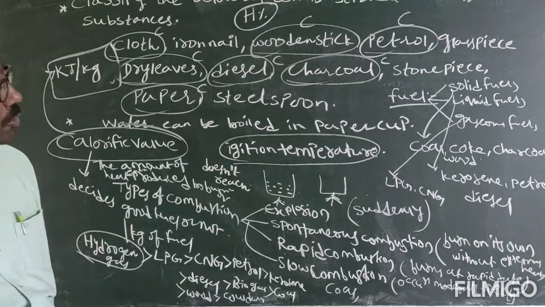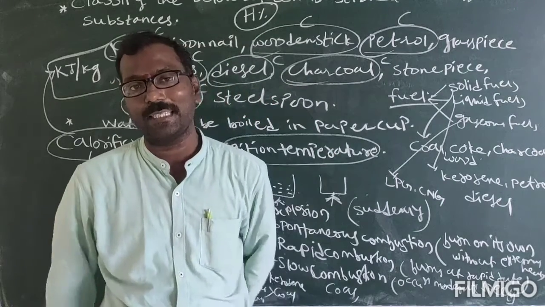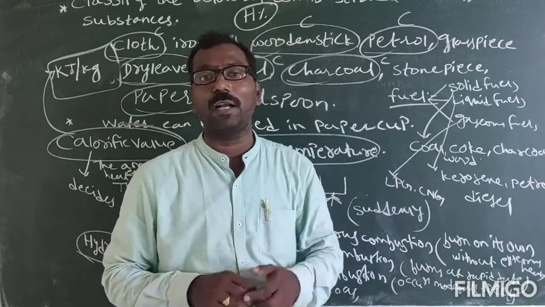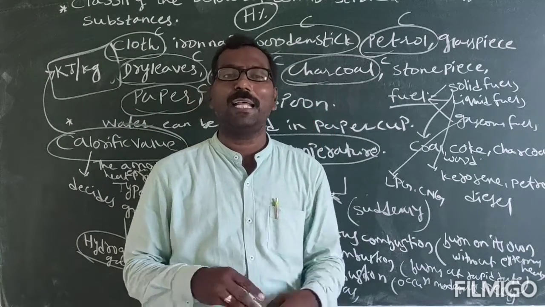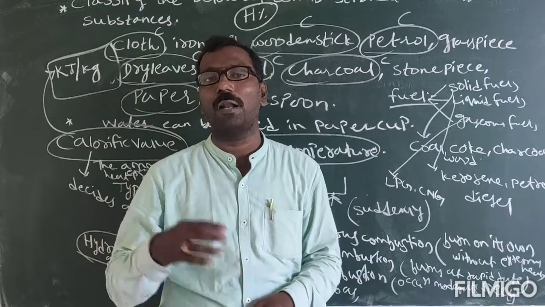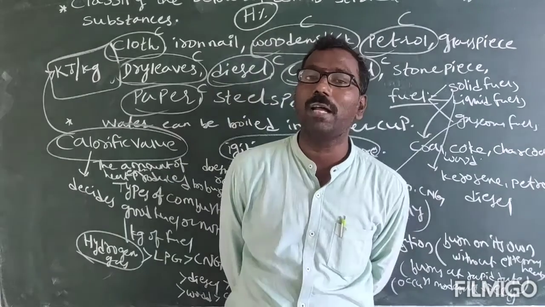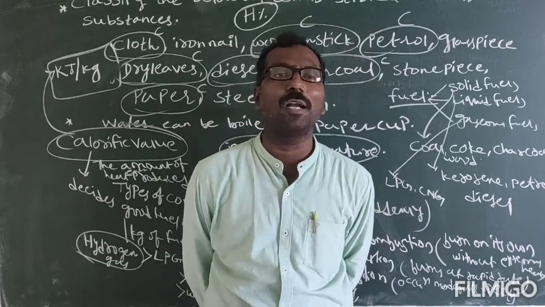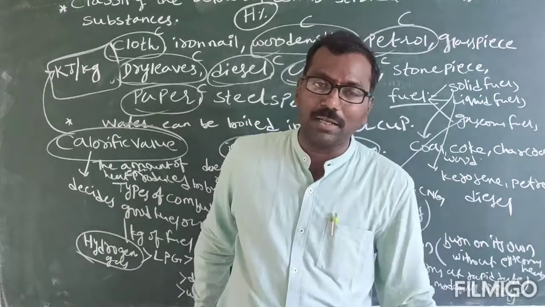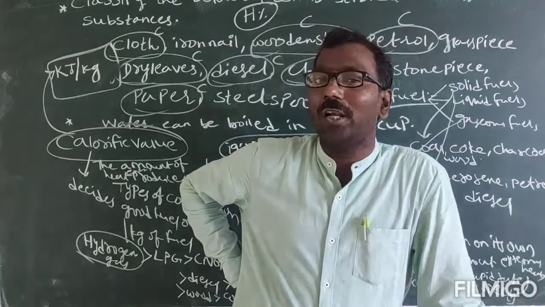Next, how to control the fire. Generally, to put off the fire, we use carbon dioxide gas and water. But we won't use water for electrical appliances. For those we use sand or carbon dioxide fire extinguishers. The ones which put off the fire are called fire extinguishers. When any fire accident happens, first they will spray water. But water is not suitable in all cases.